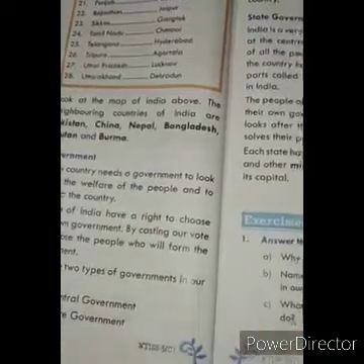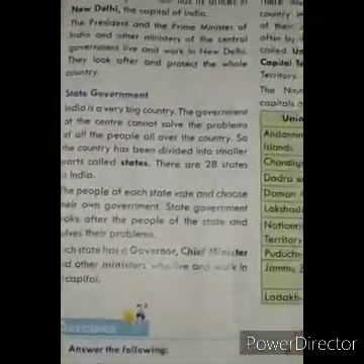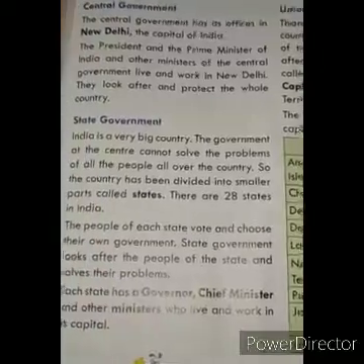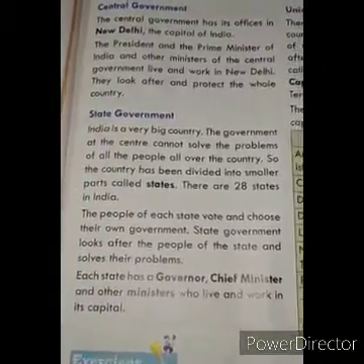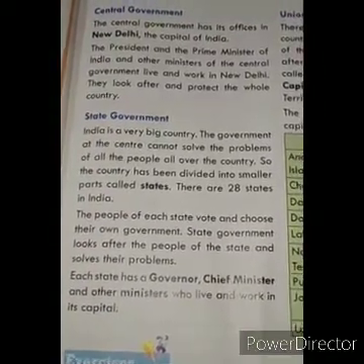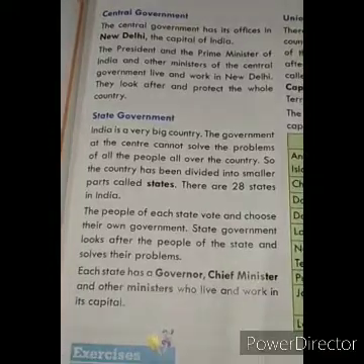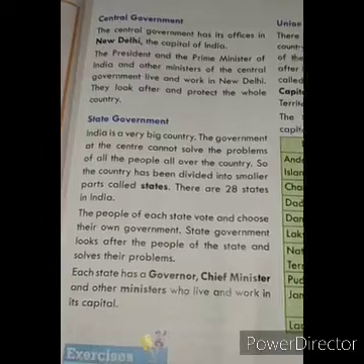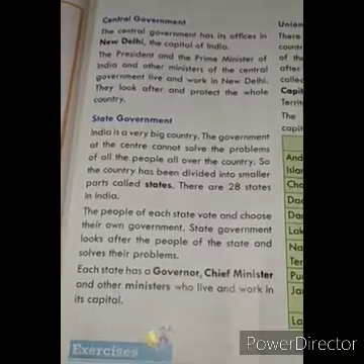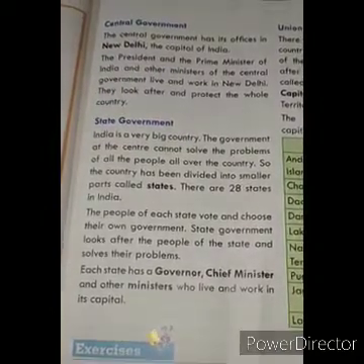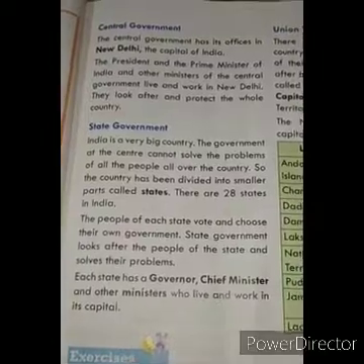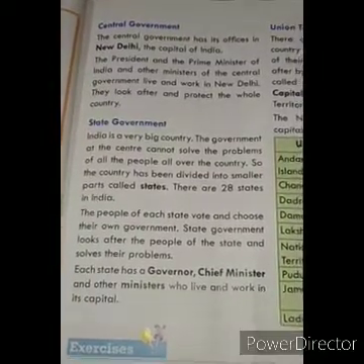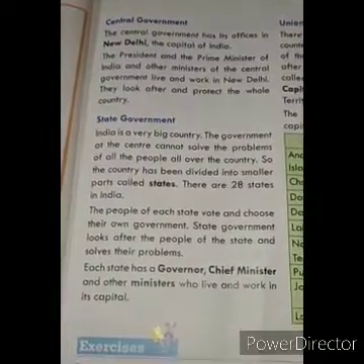Now why do we need a government? Because the government can look after the people and the problems of the people of this country. People of India have a right to choose their own government. By casting their vote, they choose the people who will form the government.